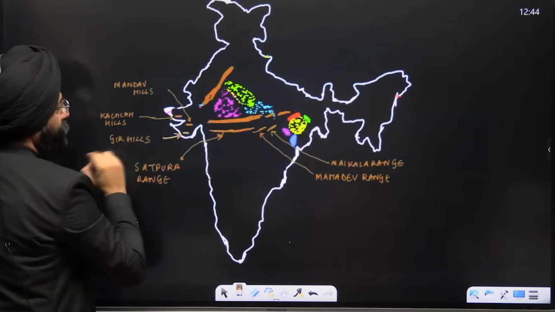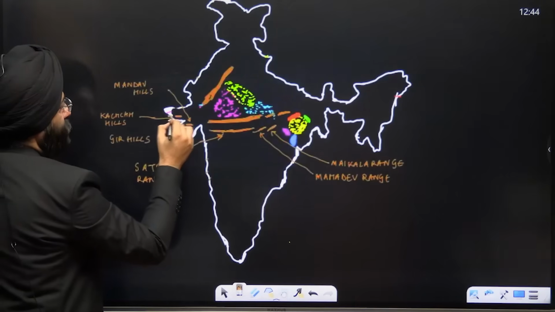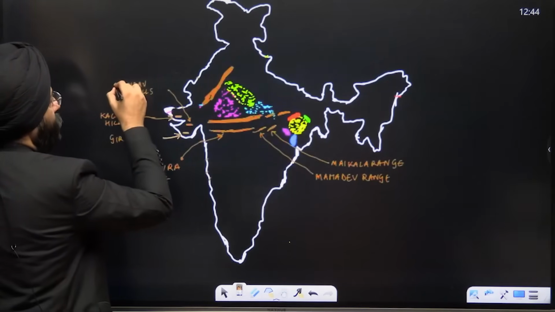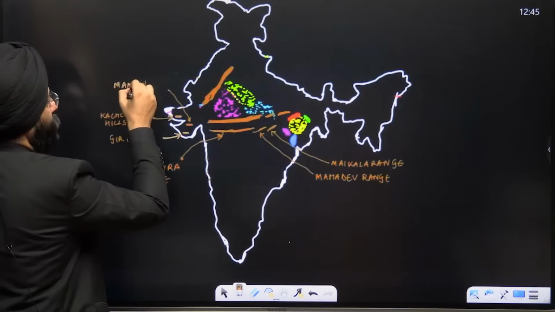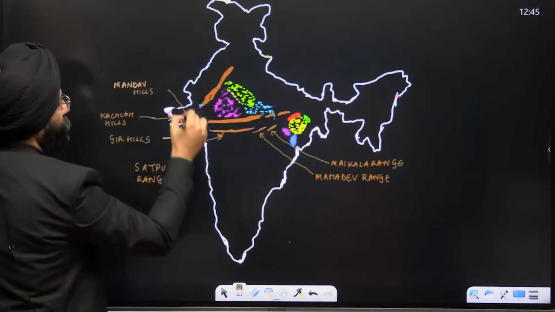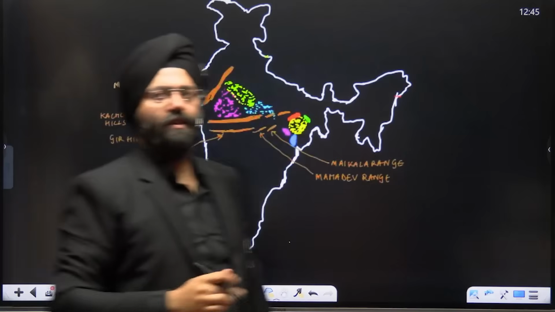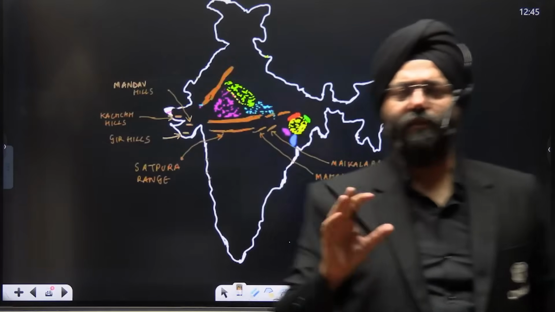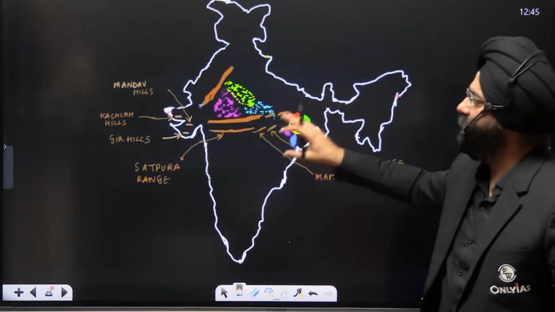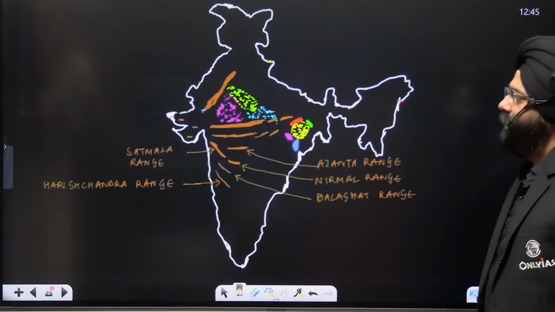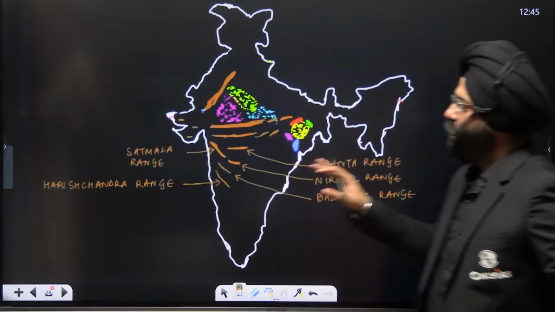This is known as the Kutch Hills. And this is known as the Mandav Hills. These are certain things that you should just have extra knowledge about, because these were extensions of this. So just a little bit of knowledge about these hills and ranges is important. Now, let's move further south.